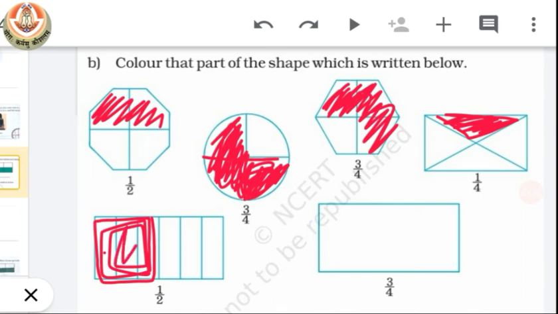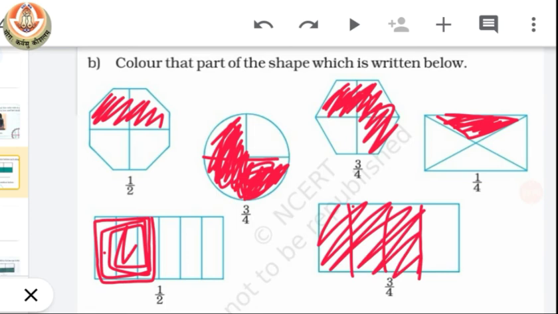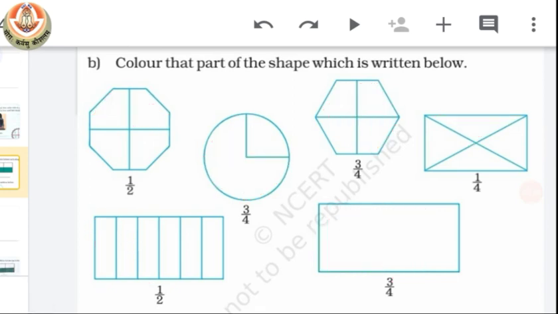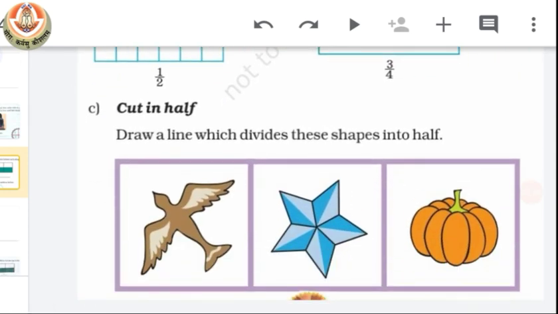Now we have to color 3 out of 4. First we have to divide it into 4 equal parts. And then out of 4 we have to color 3. So this is the way we have to shade the given proportion. Okay class? Let's move on to the next.